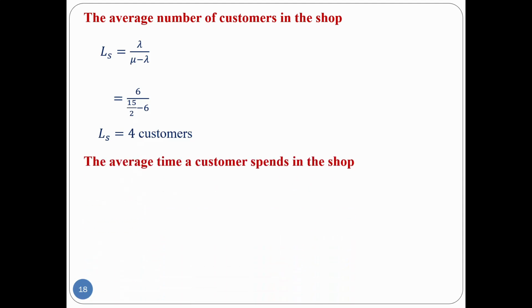Then the second question, the average time a customer spends in the shop. Average time means waiting time. So the customer waiting time in the system is Ws. The formula for Ws is 1 divided by mu minus lambda. Substitute the mu and lambda values, then Ws is 2 by 3 hour.